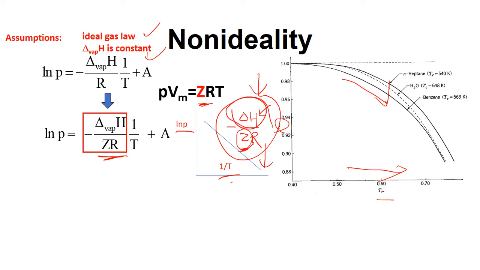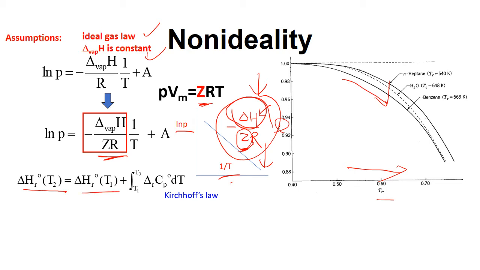Delta H is temperature dependent, that's described by Kirchhoff's law. And this says that the enthalpy of vaporization at T2 should be the enthalpy of vaporization at T1 plus the integration of delta Cp over temperature.